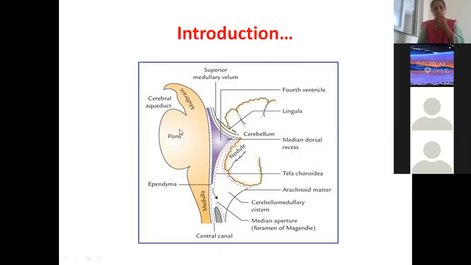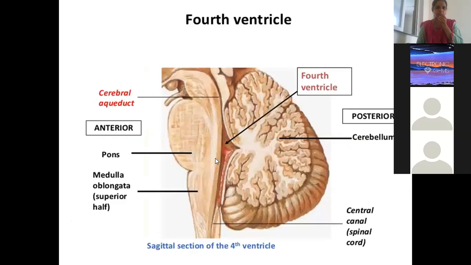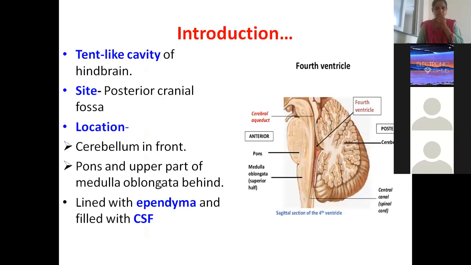Now this is Vishram Singh's picture. You can draw this if you find it simple. Midbrain, pons and medulla. This is the undersurface of the cerebellum and this bluish area is nothing but the fourth ventricle. Inside we have this choroid plexus for the purpose of formation of CSF.